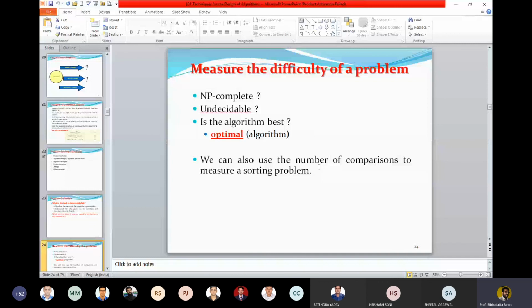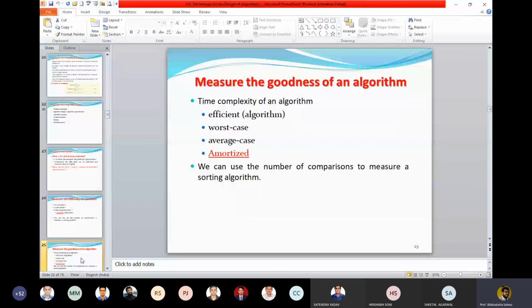Okay, so we stop with this. There was a query from students that some classes are overlapping, I think software engineering classes. He put a query to me. No, it will not overlap. You are free to leave in time to join the other classes, because I have sometimes a bad habit: I can talk for 2 hours without taking a break. So you are always welcome. I will not exceed, or you remind me that you are leaving; no need of taking permission.